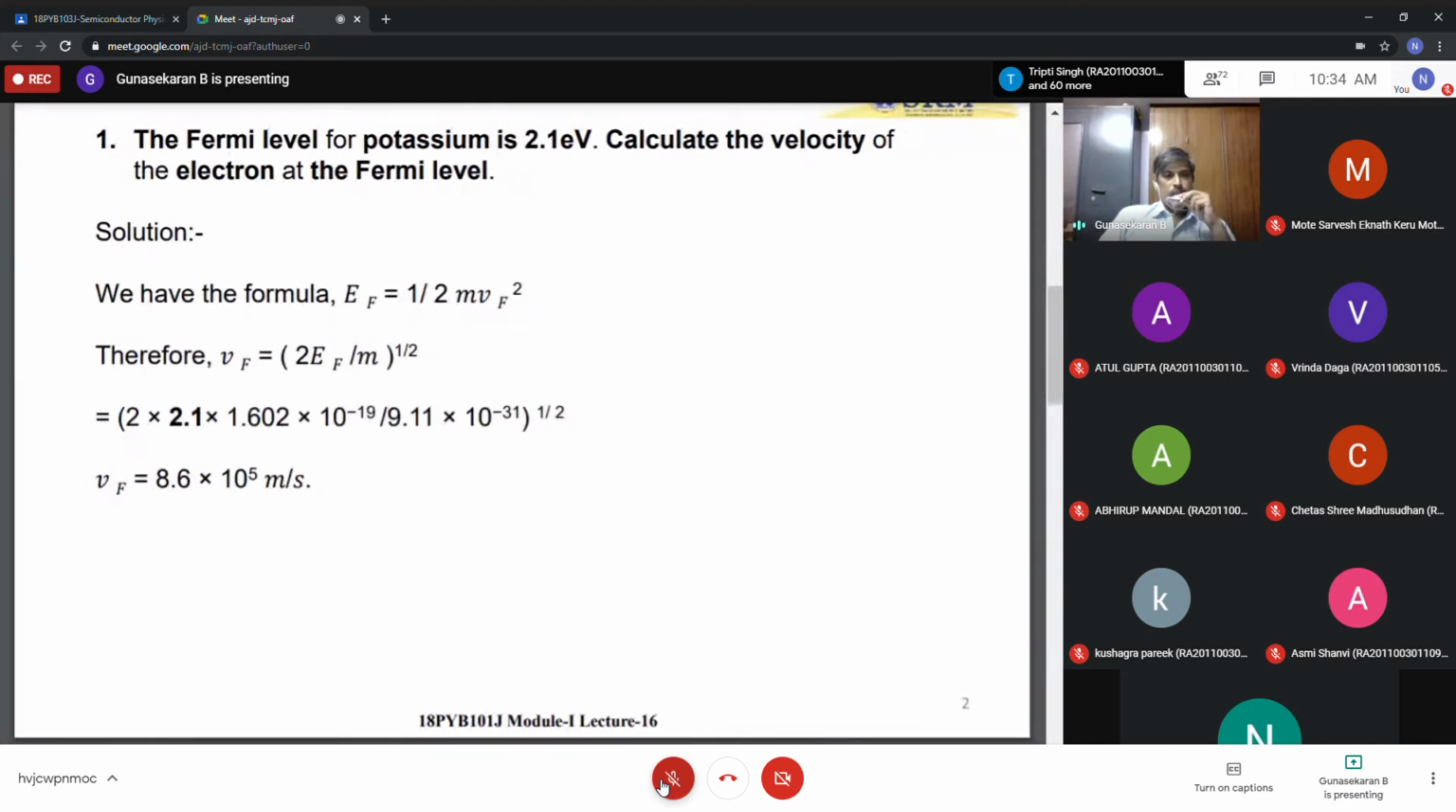So vf is equal to 8.6 into 10 power 5. Please remember this value, 8.6 into 10 power 5 meter per second. That is the velocity of electrons at the Fermi level. Do you understand this? Yes, sir.